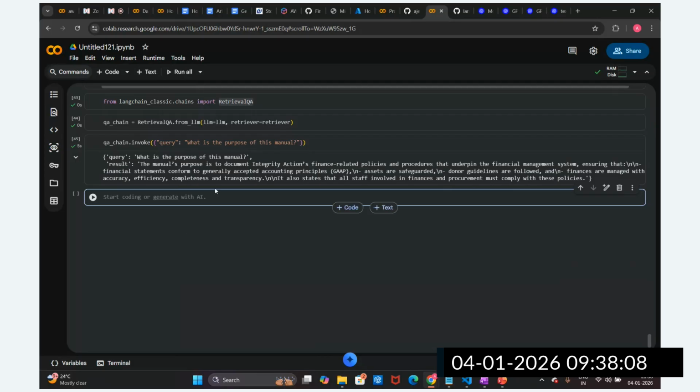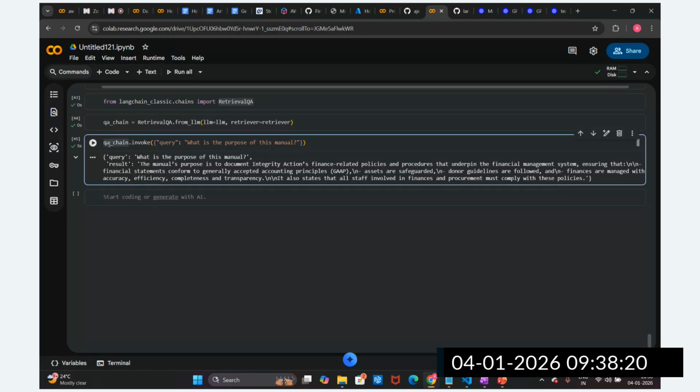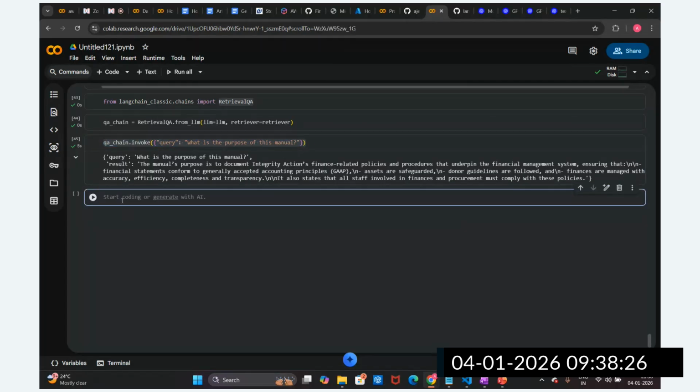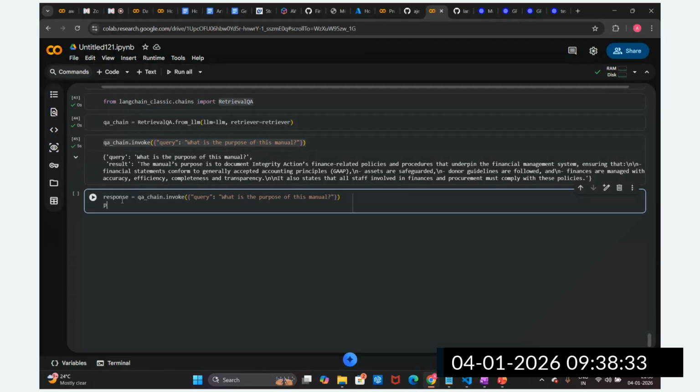This document is the integrated financial policy and procedures that underpin the financial management system, ensuring the financial statements conform to generally accepted accounting principles, safeguards, etc. Whenever we store it in a variable, we are able to read this easily. So let me store it in response equal to this, and then I'm going to print the response here.